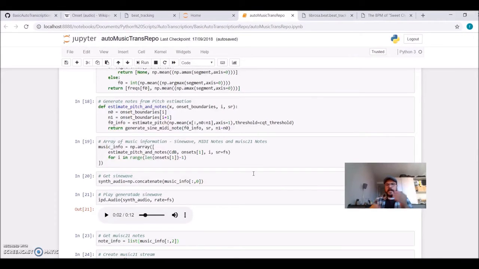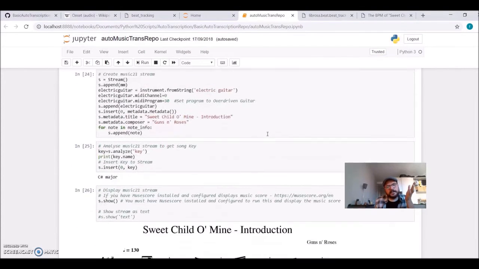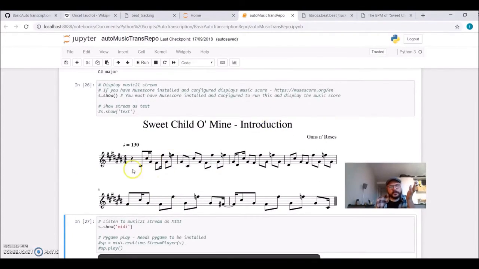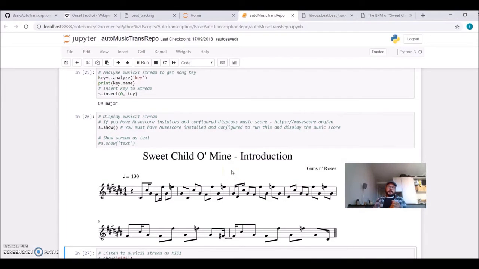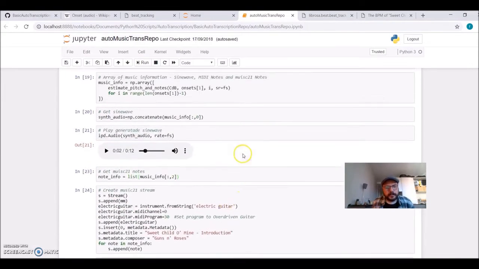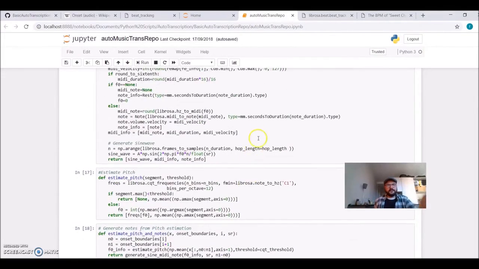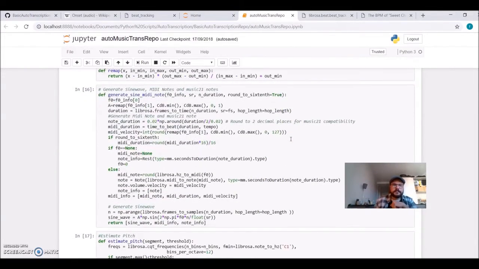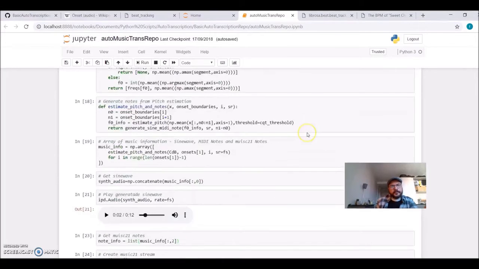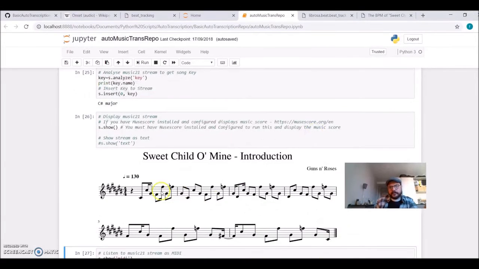So MIDI information, it will have this Music21 information, because you need to construct this, you need to go to the MIDI Music21 documentation and see how you need to create a note, and to give it a note duration, and then you are able to have the transcription.